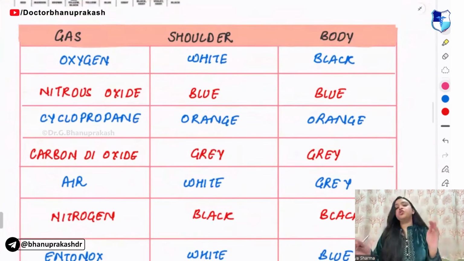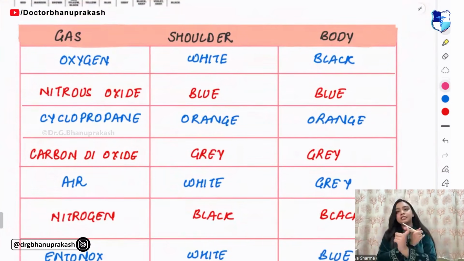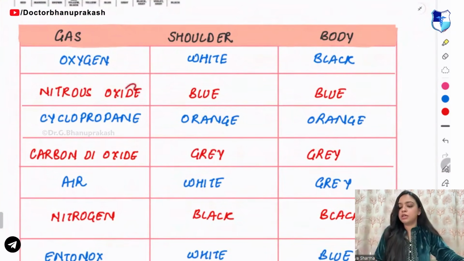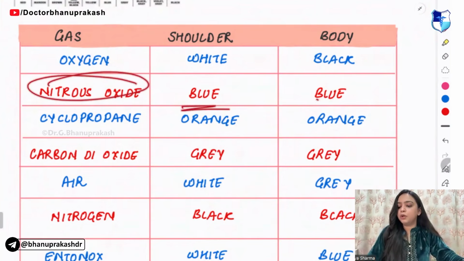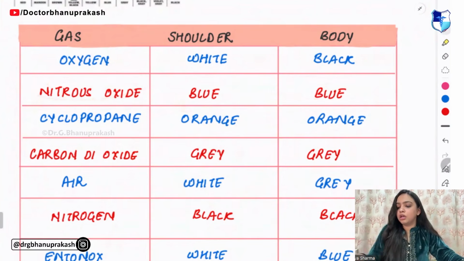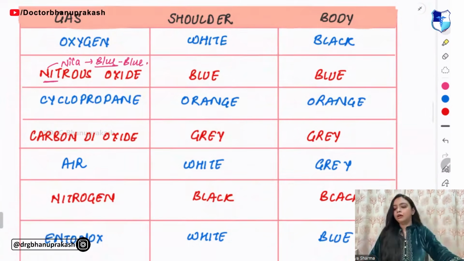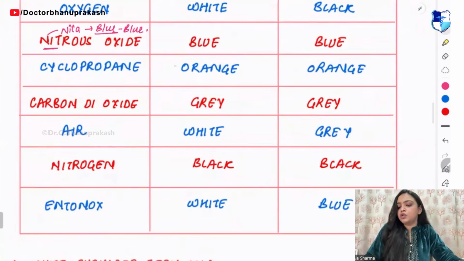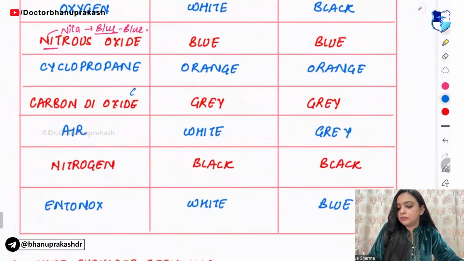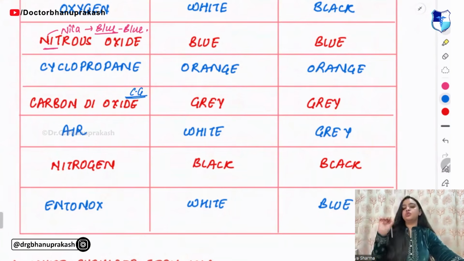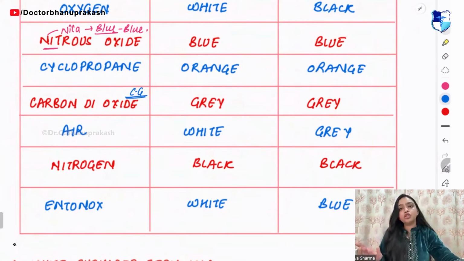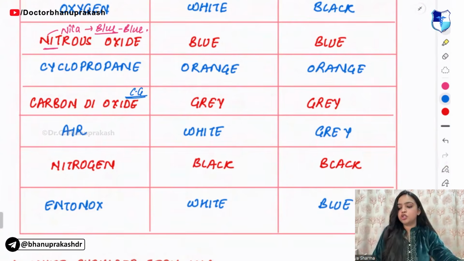Next, some similar ones whose shoulders and body are the same color, both are the same. First you have nitrous oxide, blue and blue. For nitrous oxide we know the mnemonic: N for neela, neela is blue. So everything is blue blue. Next you have carbon dioxide. Remember, C and G go together, so carbon dioxide body is gray and the shoulders are also gray.